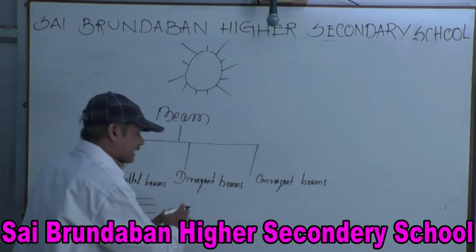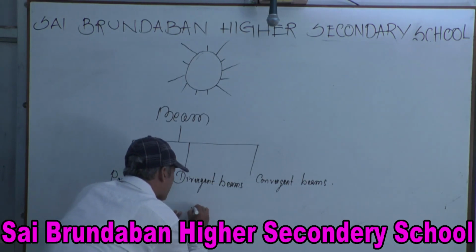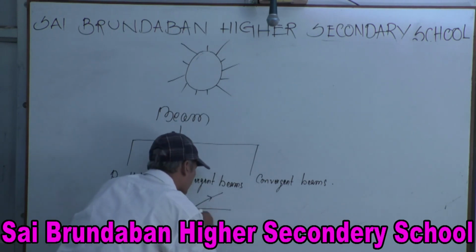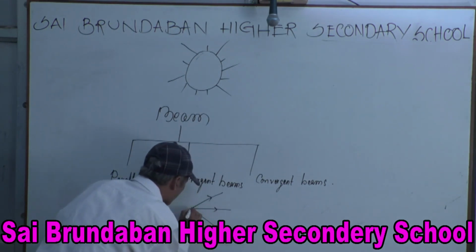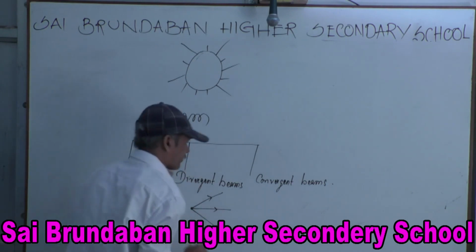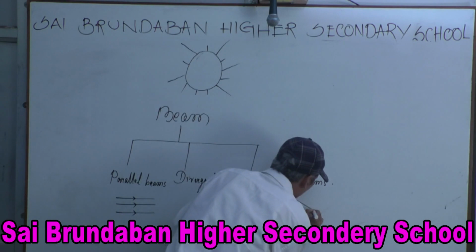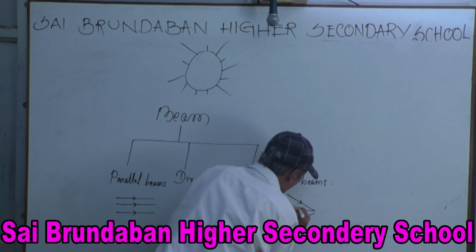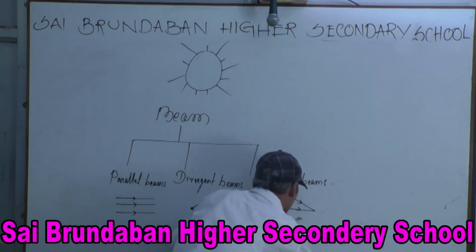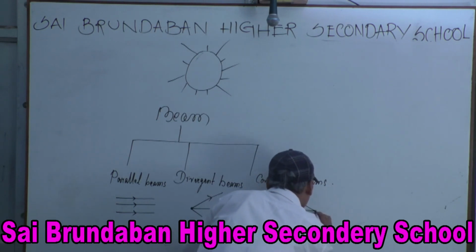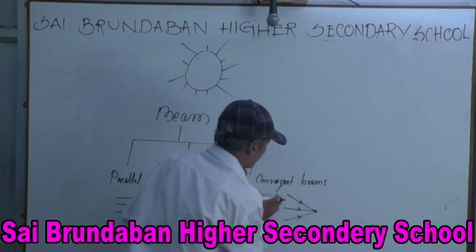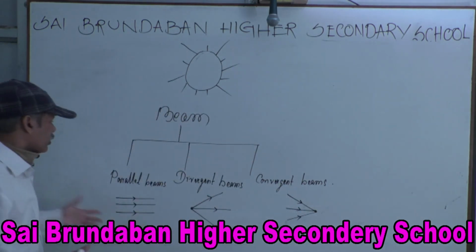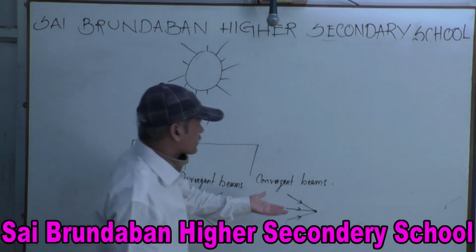These are parallel beams. Divergent beams means away from a point. Convergent beams approach, converging to a point. Diverge from a point, and this is parallel. So, parallel beams, divergent beams, convergent beams.